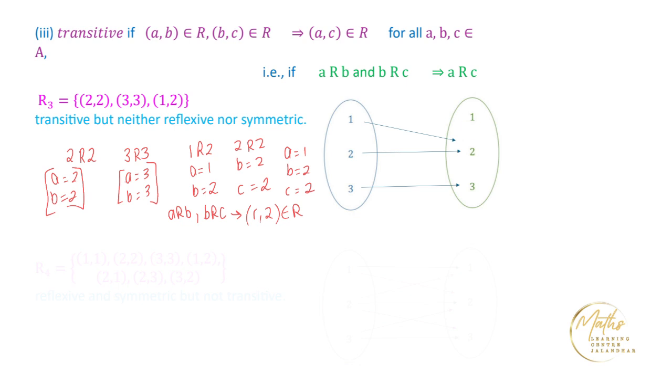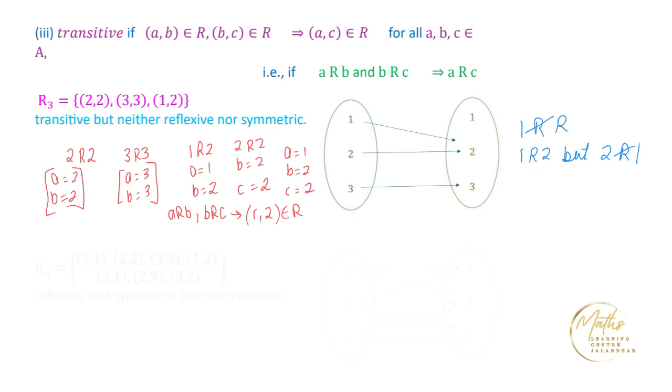It means that this relation is not reflexive. Further, it is not symmetric because 1 is related to 2 but 2 is not related to 1. So this relation is a transitive relation, but it is neither reflexive nor symmetric.